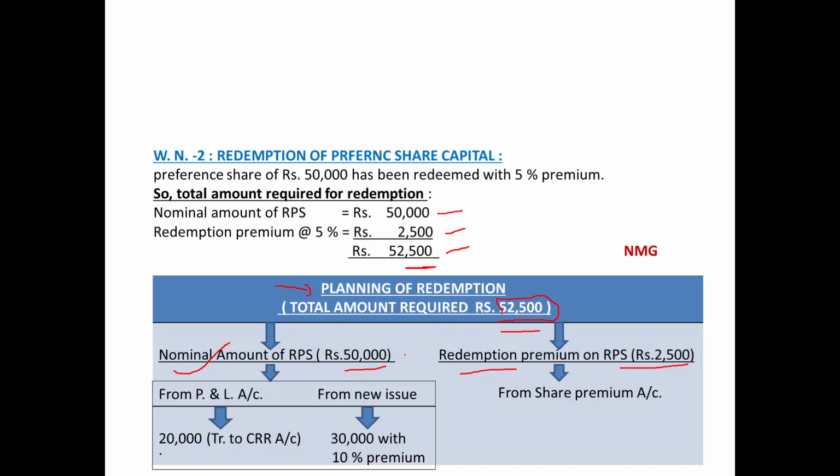Let us consider the nominal amount of RPS, rupees 50,000. As said in additional information point number 1, this was done partly by creating capital redemption reserve from profit.